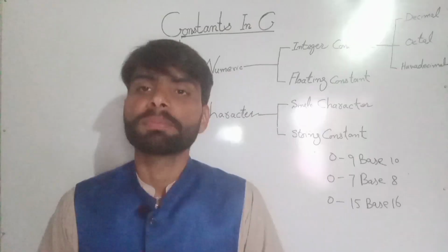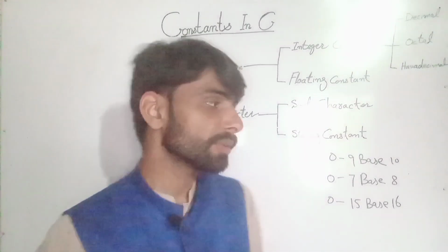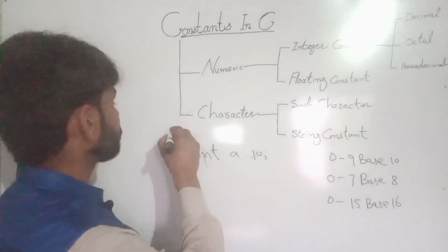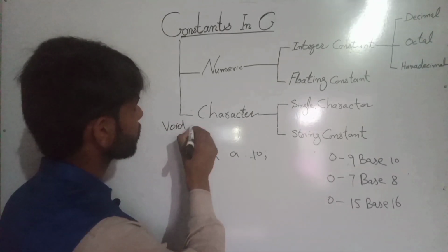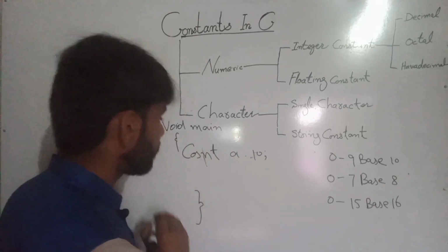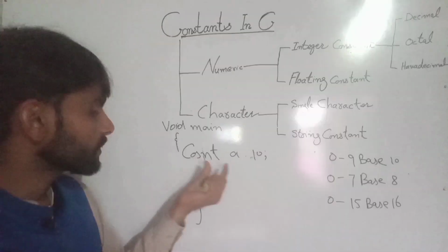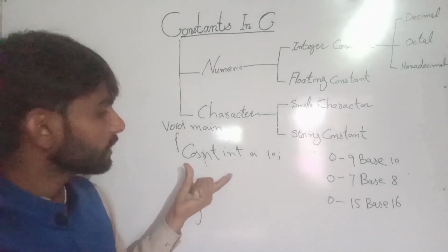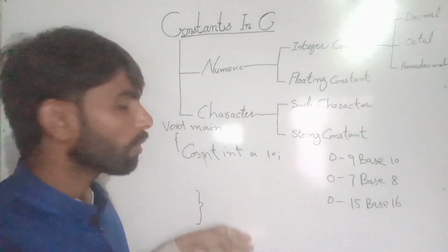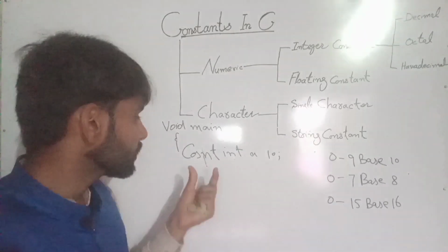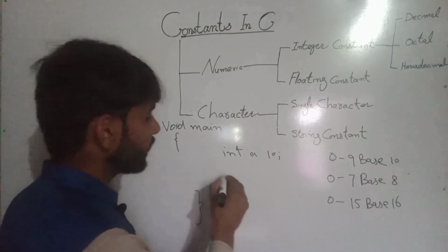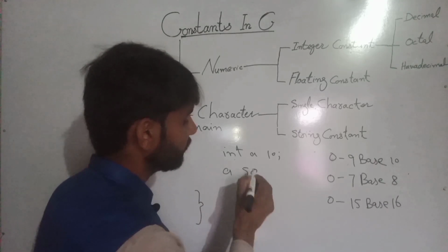And next I'll tell you how we declare constant values. We use the const keyword. This is also written inside void main. I'm not writing a complete program, just to understand. So this is the pattern to declare a constant value. Its value cannot be changed throughout the program. So this is the constant value.